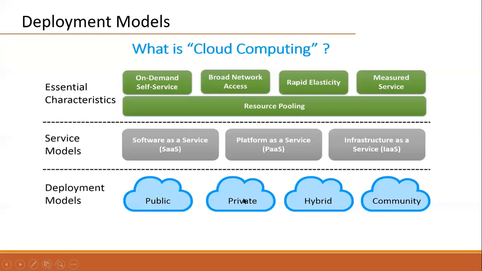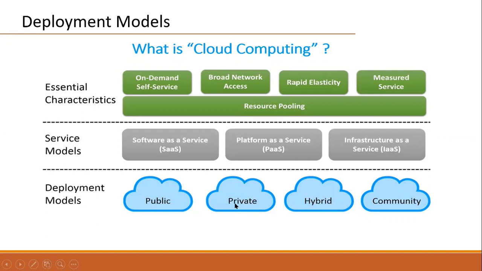Even Amazon can deploy the cloud resources privately for a particular organization only, which is called private cloud, especially for banking applications plus government related applications. They can even build the private cloud data center at the client location if they want, which comes under private cloud. Public cloud is multi-tenant, multiple clients' resources are there.